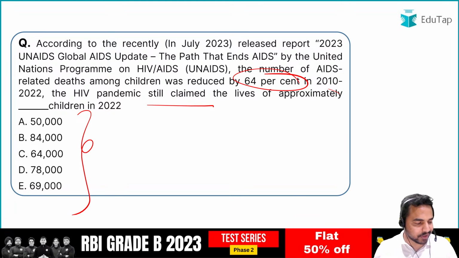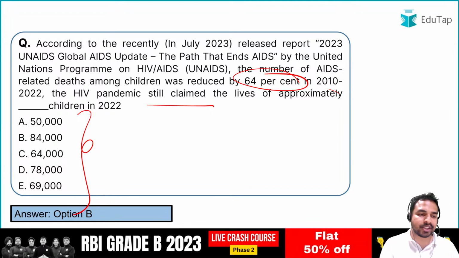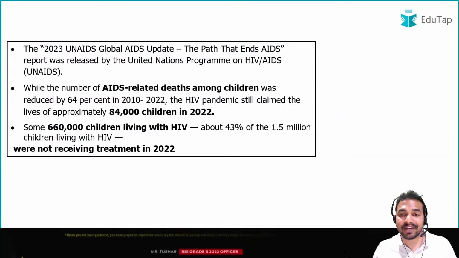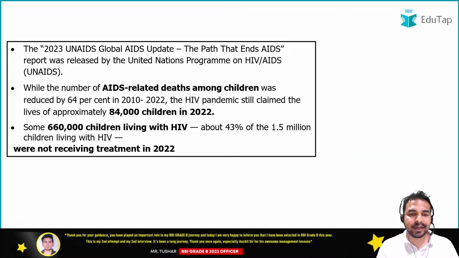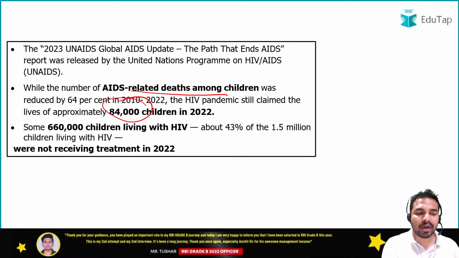So what is the right answer? What is the number of those children? It is 84,000. Okay, so there were 84,000 children whose lives were claimed by the HIV pandemic. Okay, so AIDS-related deaths among children, it was 84,000.